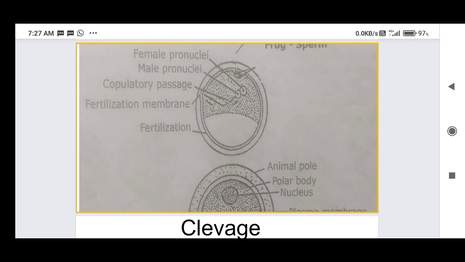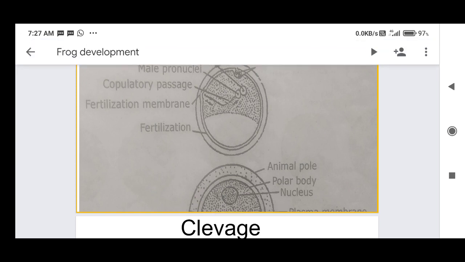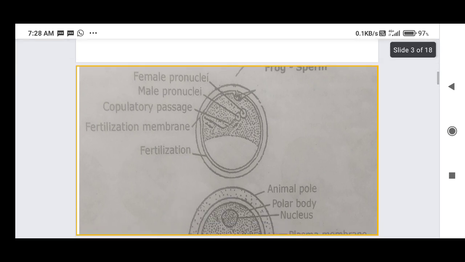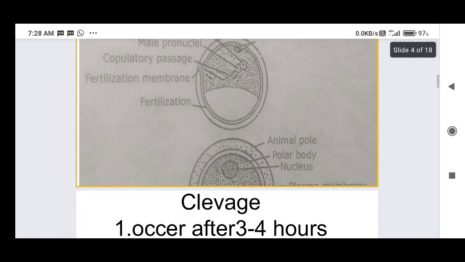Whenever fertilization takes place, the male pronucleus enters into the female by the action of the acrosome. Then the copulation passage and fertilization membrane form, and fertilization takes place.